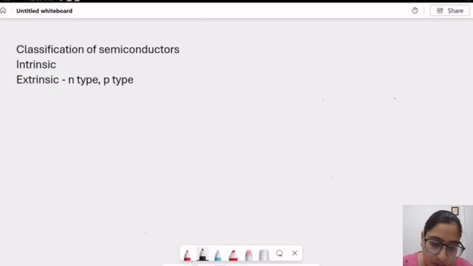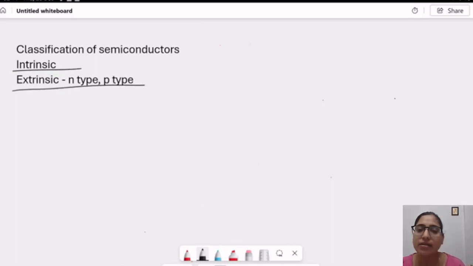Now, classification of semiconductors. The semiconductors are broadly classified as intrinsic or extrinsic. Intrinsic semiconductors we also call pure semiconductors, and extrinsic semiconductors we also call impure semiconductors. Now let us discuss intrinsic first.